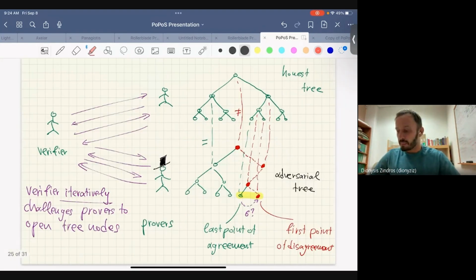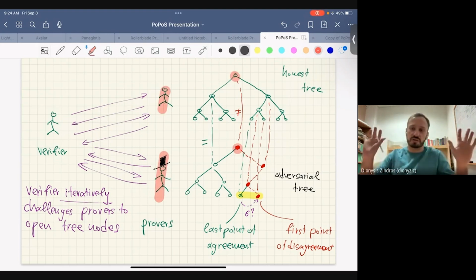Now, again, we have potentially two provers, and they might be claiming different roots of this tree. And now the verifier will play them in this kind of challenge response game of multiple steps in which they will try to find the first point of disagreement by looking at this tree. So how does this look? Initially, the bad guy and the good guy are sending different roots, right?